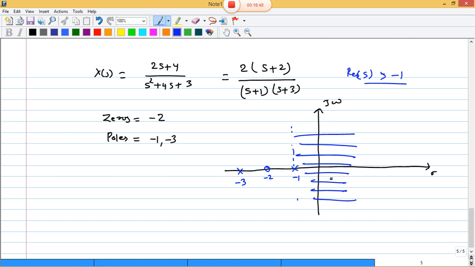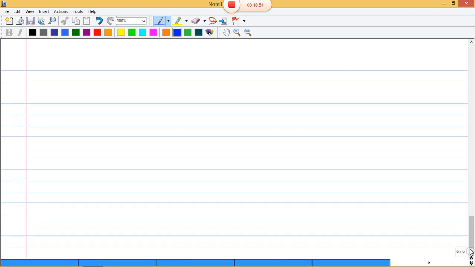Now the properties of ROC. We will learn about the properties of ROC. First property: the ROC does not contain any pole.